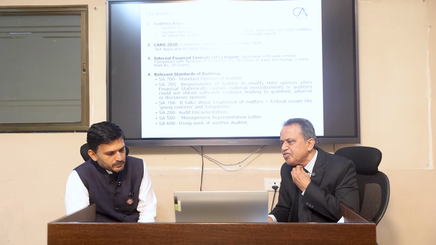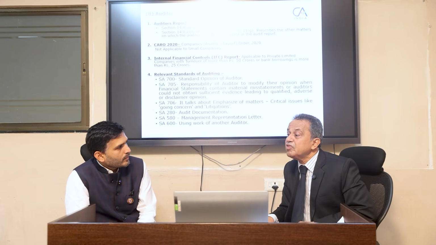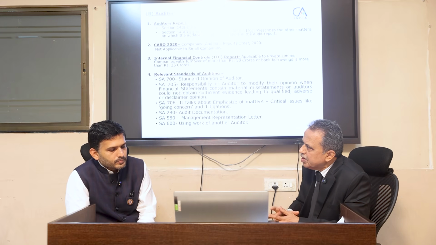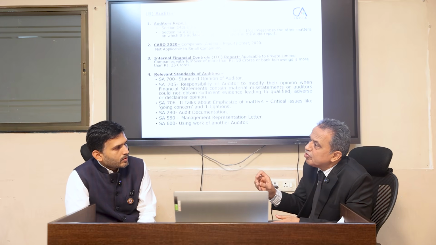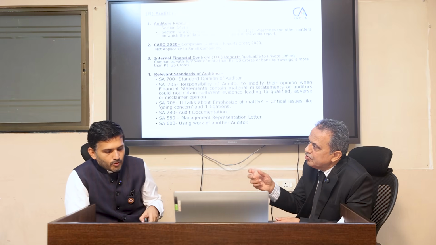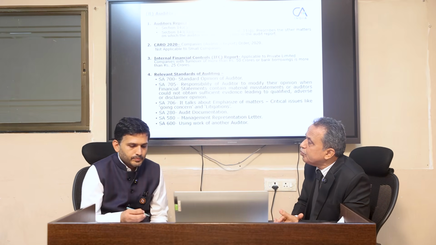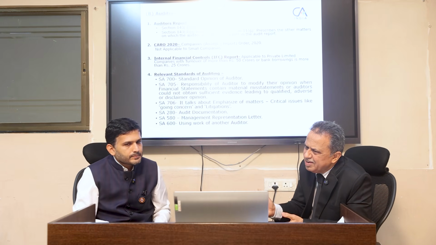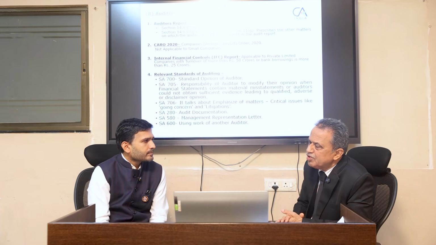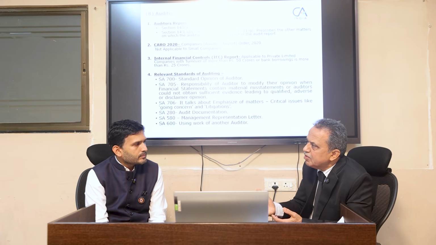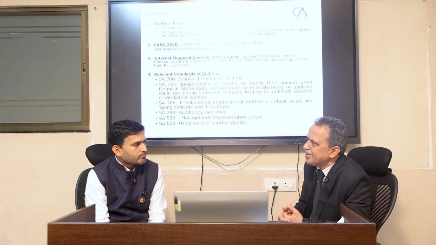Then another one, which is the responsibility of the auditor along with the standard audit report, is the internal financial control report. Because if the turnover of the company is more than 50 crores or bank borrowings or loans are more than 25 crores, then this IFC report is also mandatory. You should see those provisions. Many latest amendments, when they are made, you should keep track of them. When I am giving a report, whether this CARO is applicable, whether this IFC report is applicable.